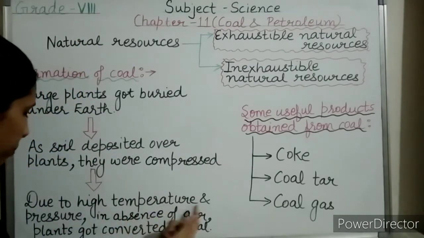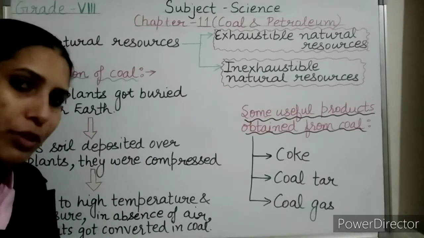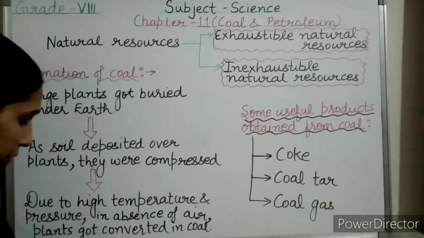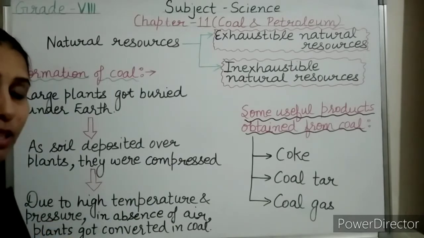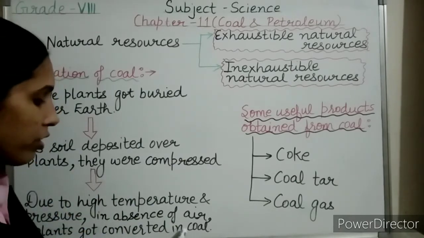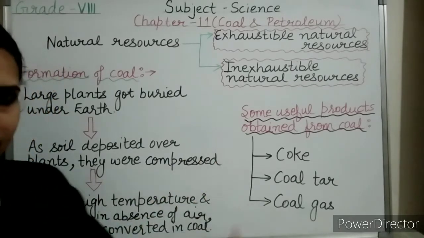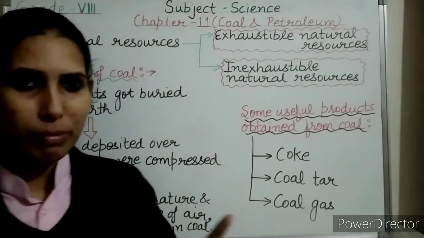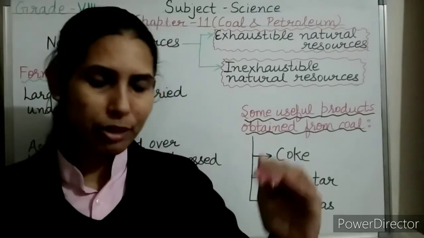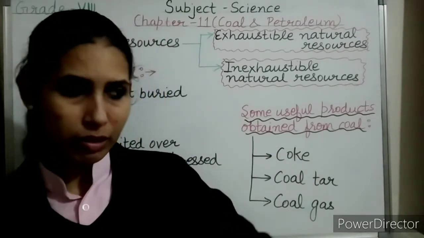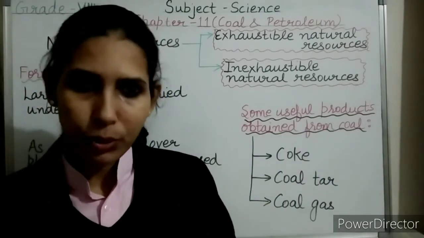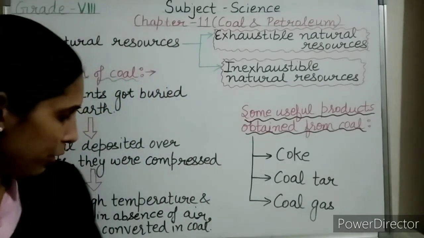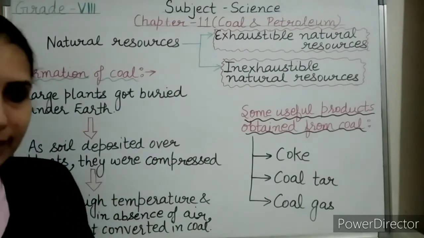So due to the high temperature and pressure inside the earth's surface, and due to the action of bacteria in the absence of air, the wood of these plants got converted into coal. So that's how coal was formed, due to the decomposition of large plants and trees that got buried under the surface of earth millions of years ago. I hope the formation of coal is clear.